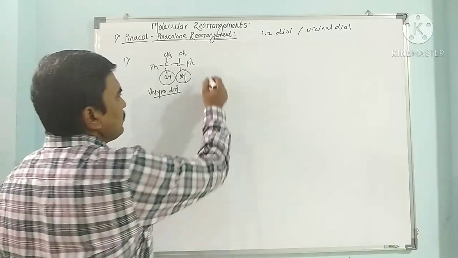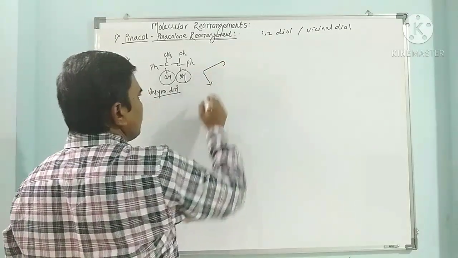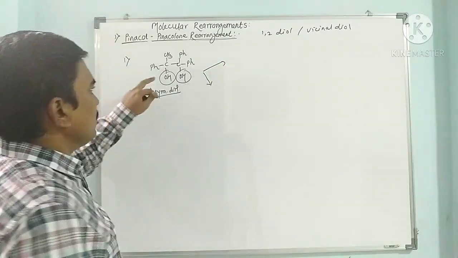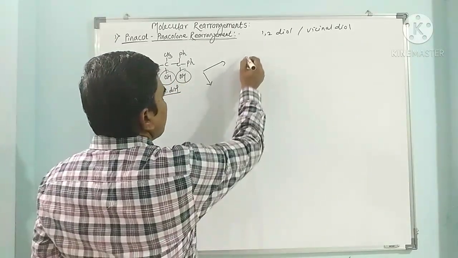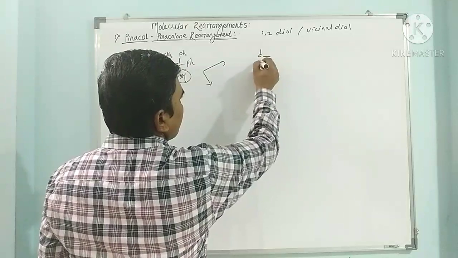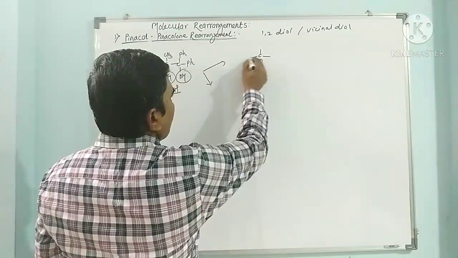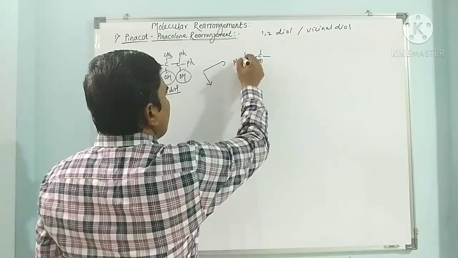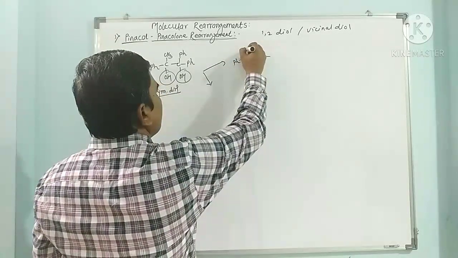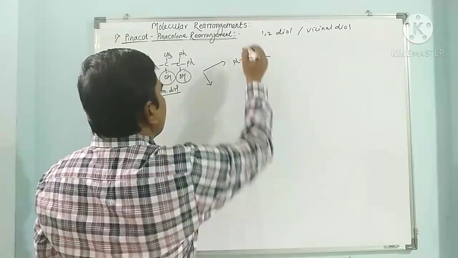So it may give two types of carbocation. If there is a loss of hydroxyl from this carbon, we get this carbocation, with OH, Ph, and CH3.